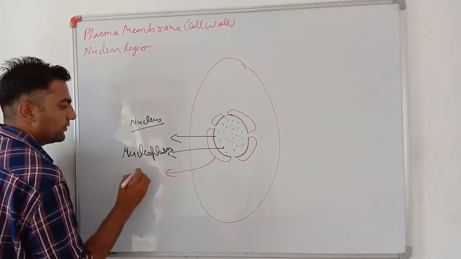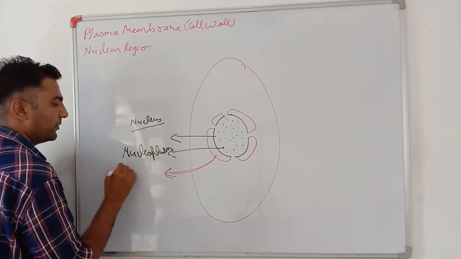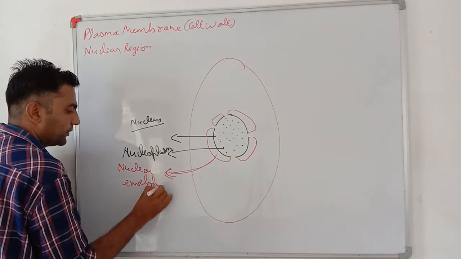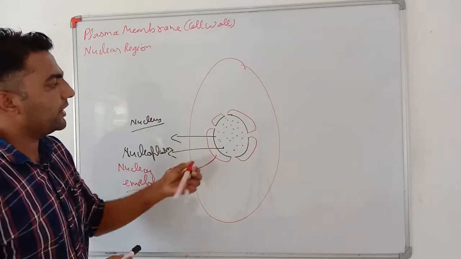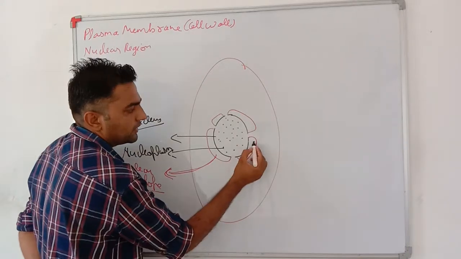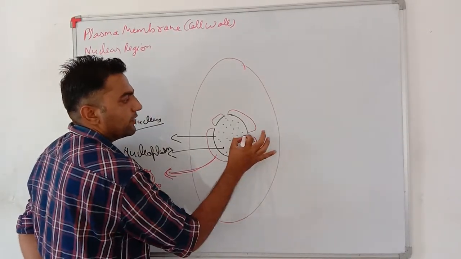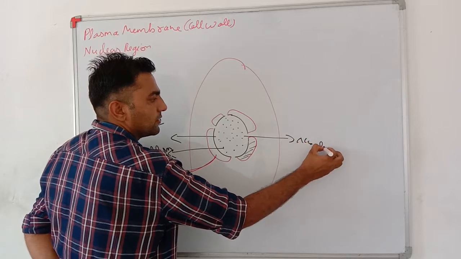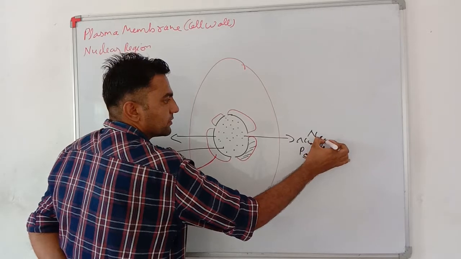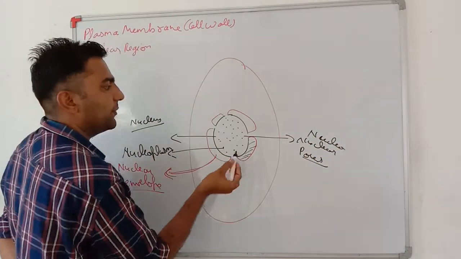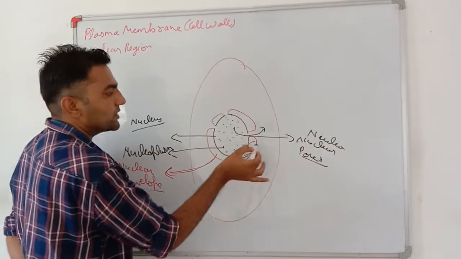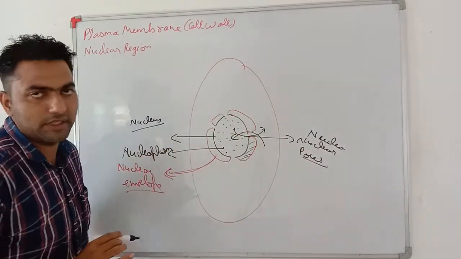It has a first one and a second one, and the space between these two membranes is known as the nuclear envelope. Very important. These two membranes form the nuclear envelope. It has pores in it known as nuclear pores or nucleopores. These pores help in the exchange of material from inside to outside of the nucleus, or outside material to come inside the nucleus.